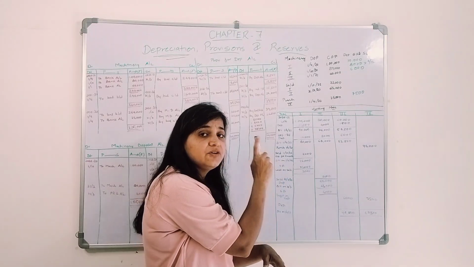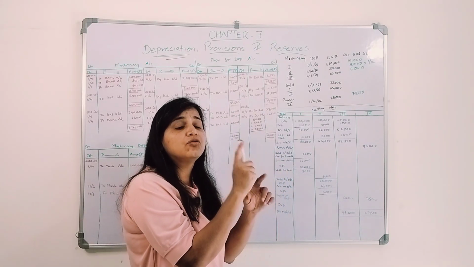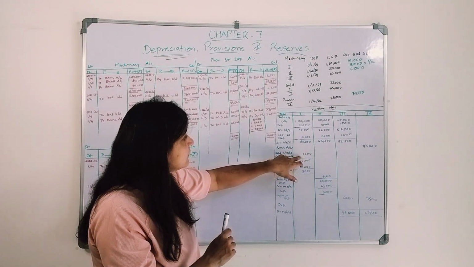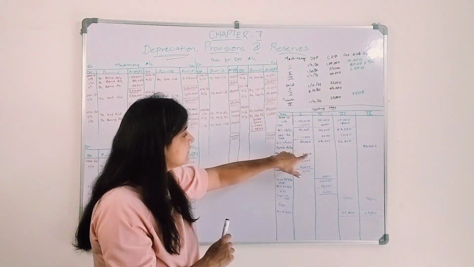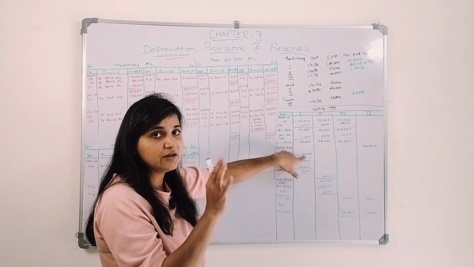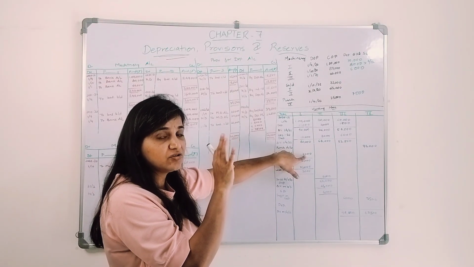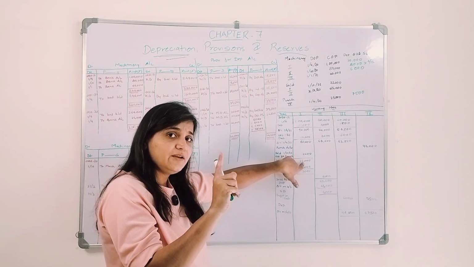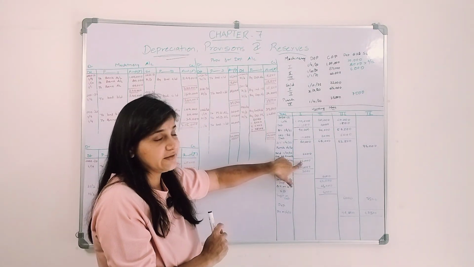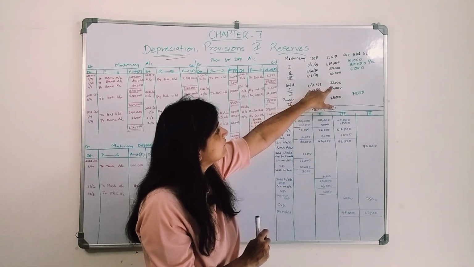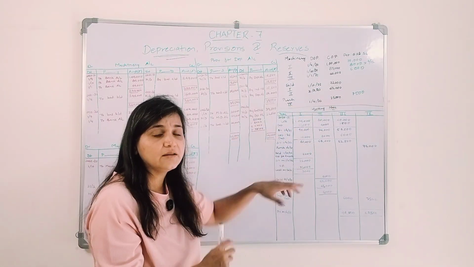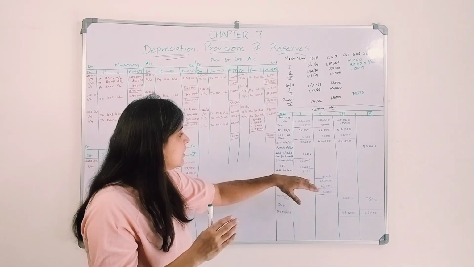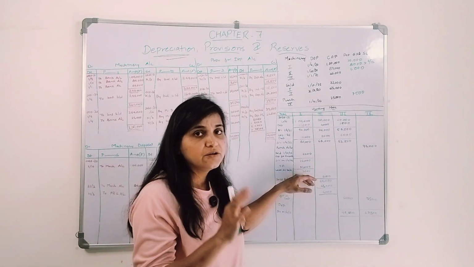So the book value on 1st April 2022 was 80,000, right? For 6 months we used that machinery, so we are going to charge depreciation on it. For the full year it is 10,000, for 6 months it will be 5,000. The depreciation account will be debited, right? What will be the book value on 1st October when we are selling? 75,000. We sold it for rupees 72,000. The machinery's value was 75,000, we are selling it for 72,000, so we are incurring a loss of rupees 3,000.